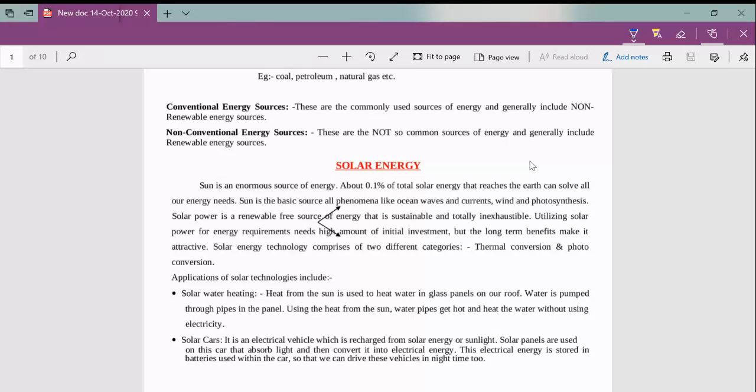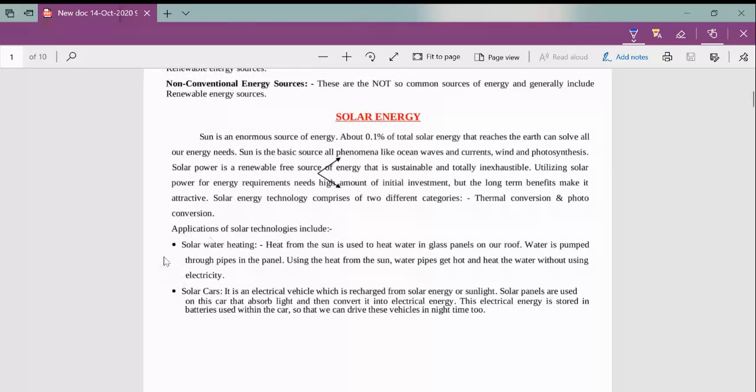Here there are so many applications where we can apply solar energy. Here it is listed a few. First one is solar water heating. We know that there can be two types of solar water heater. One is based on a solar panel based system. The other is directly heating water from the light and heat from the sun.